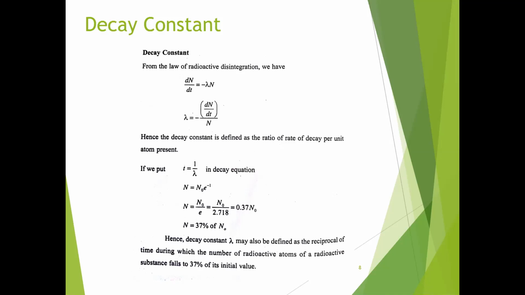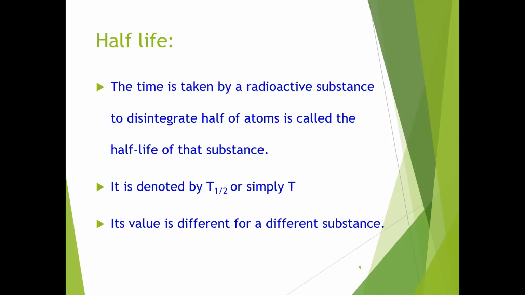If the number of atoms falls to half, the time taken for that is the half-life. The time taken by a radioactive substance to disintegrate half of its atoms is called the half-life of that substance. It is denoted by T half or simply capital T. The half-life period is different for different substances. Simply, the half-life is the time taken to disintegrate half of that material.